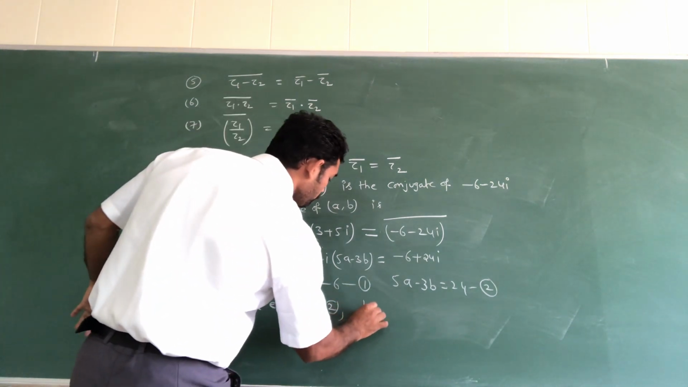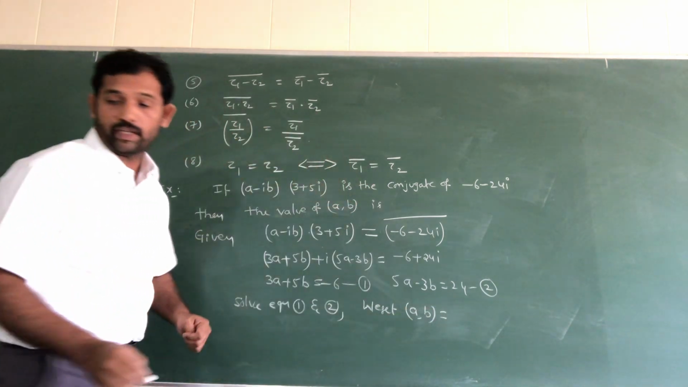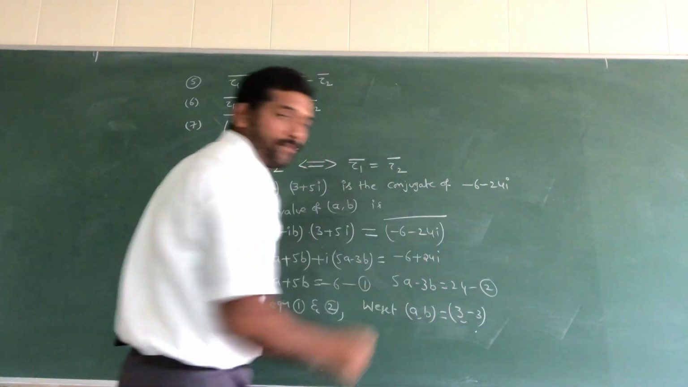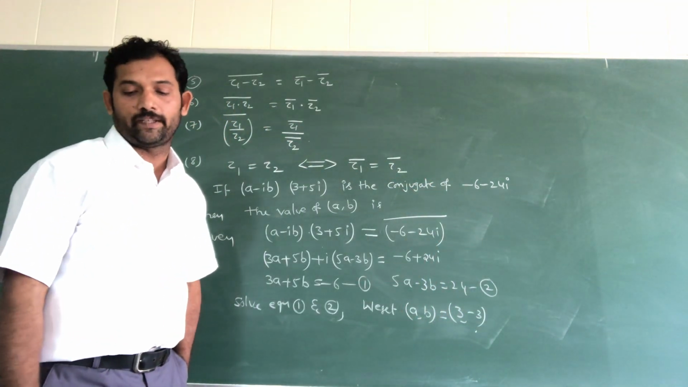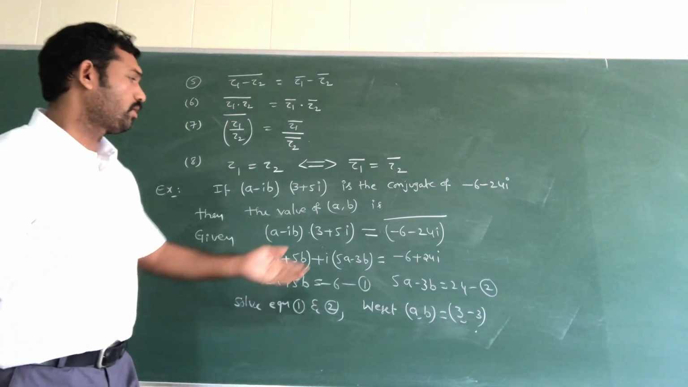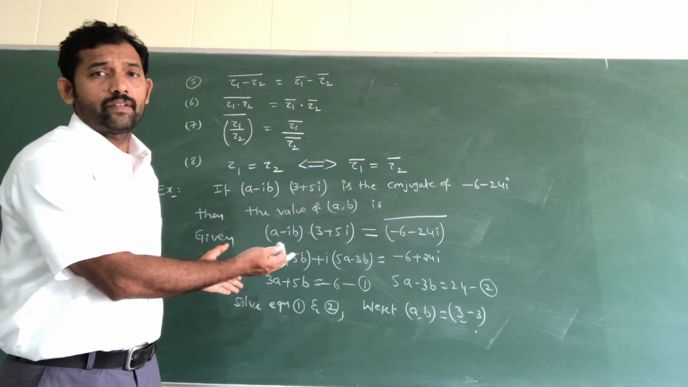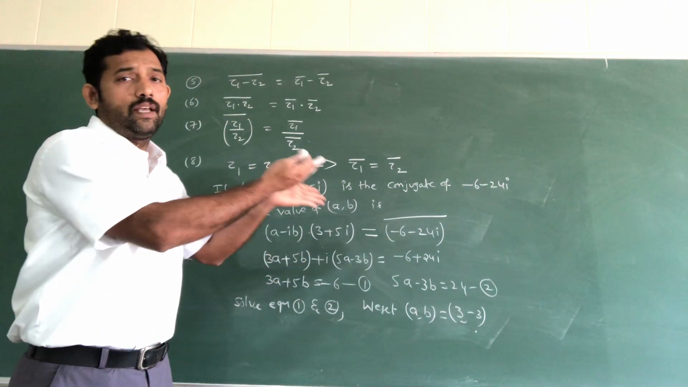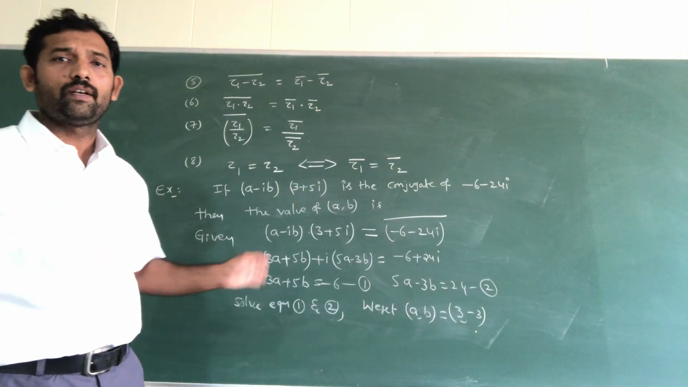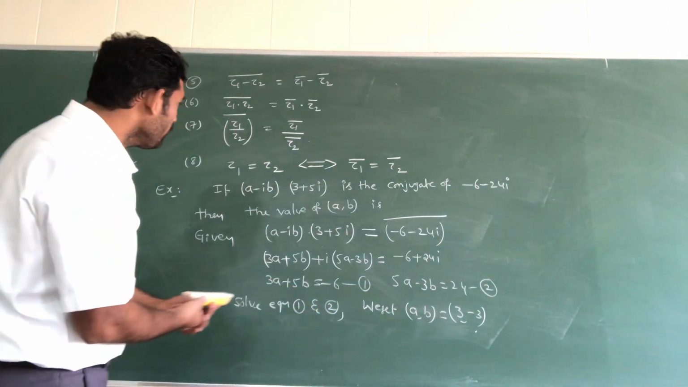We get the a comma b values. What are we getting? 3 comma minus 3. So their product equals the conjugate given. Conjugate means you have to change the sign. Afterward, two complex numbers are equal, so left hand side real part equals right hand side real part, and obviously the imaginary part is also equated and solved. We are getting the a comma b values. You know those solutions. Okay, right?